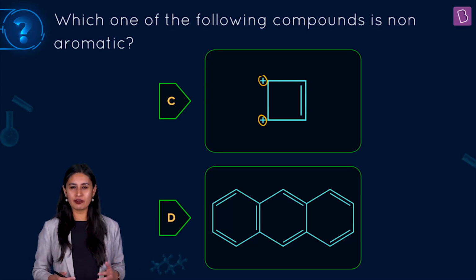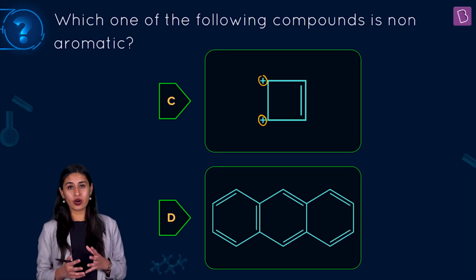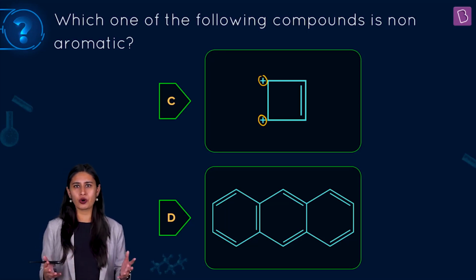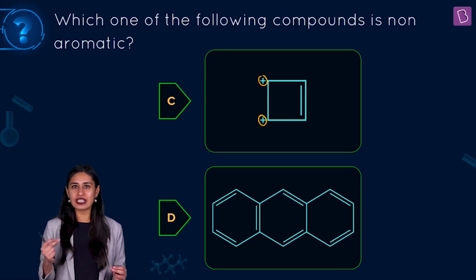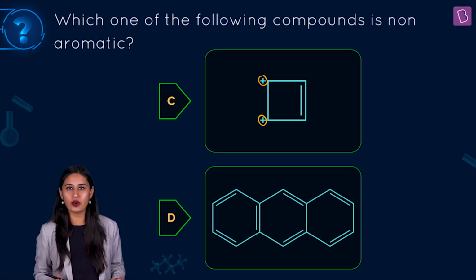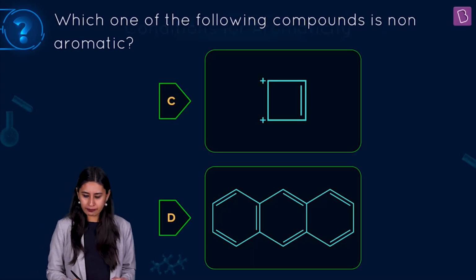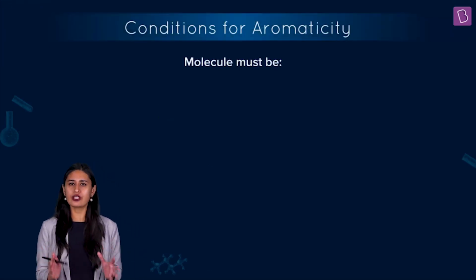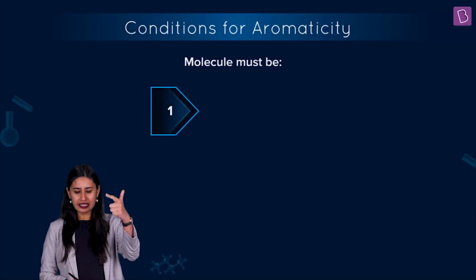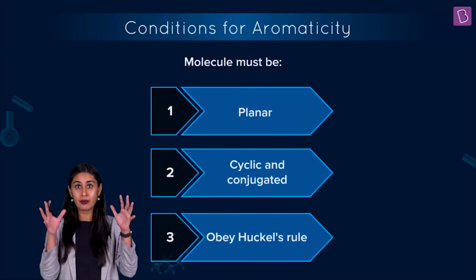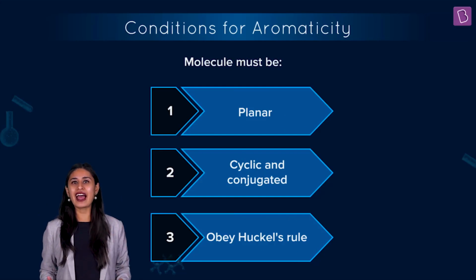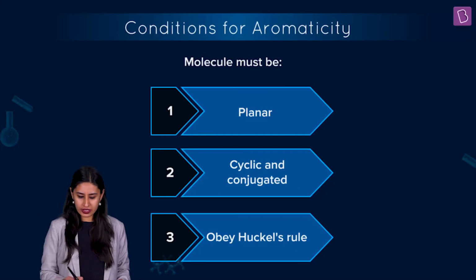So let's do one thing before we start talking about the right answer, which I'm sure all of you already know. Let's quickly recapitulate and reinforce the conditions for aromaticity. So for a compound to be aromatic, make sure there should be planarity, there should be conjugation, there must be a ring, right? There must be a cyclic compound. And most important, Huckel's rule must be obeyed. So what is Huckel's rule? Let's check it out. Simple.